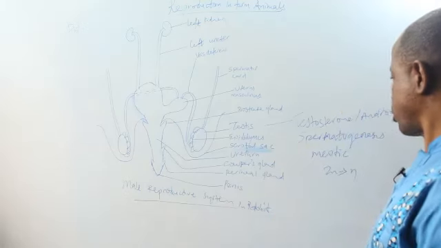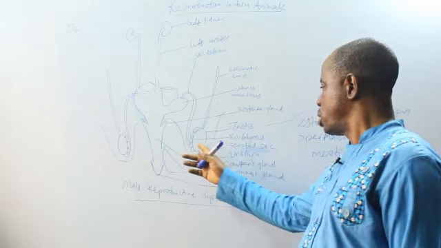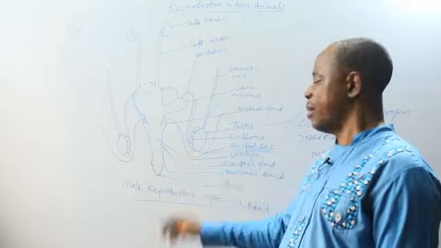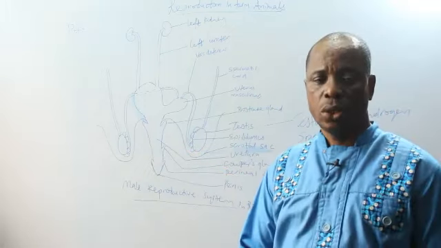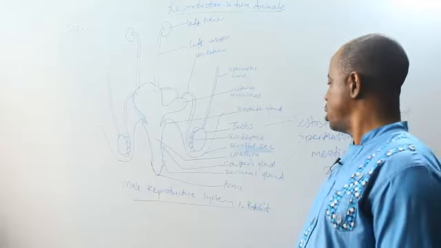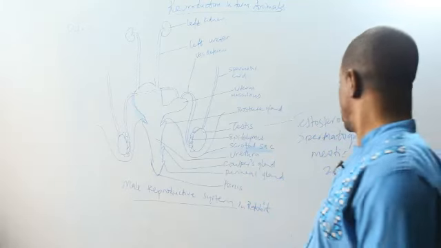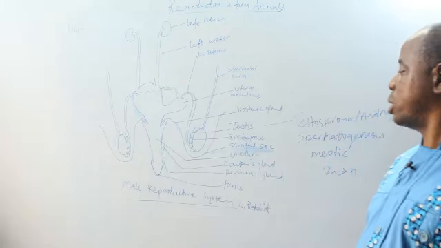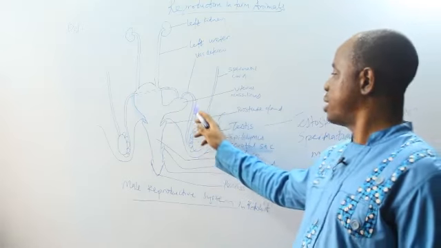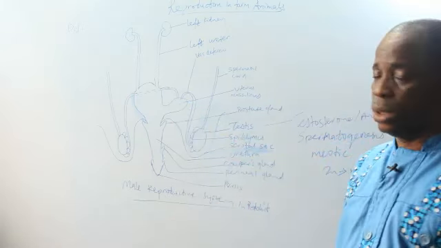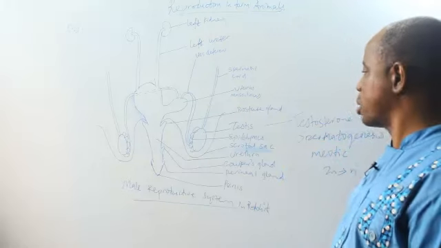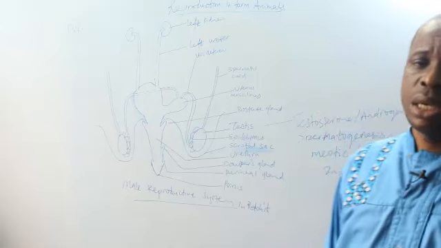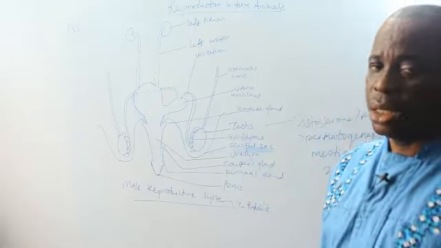Okay. Now, when the sperm cells are produced by the testes during the process of spermatogenesis, they are stored in the epididymis. Epididymis are coiled tubes around the testes. The sperm cells are stored in the epididymis until maturity. After maturity, the sperm cells move through the vas deferens to the uterus masculinus, where they are stored. Uterus masculinus is also called seminal vesicle.